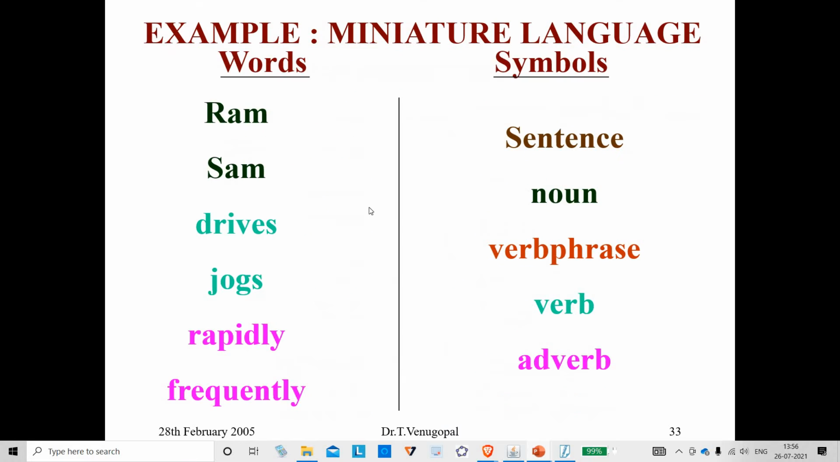So, this small language, Ram, Sam, drives, jogs, rapidly, frequently, how many different valid sentences can be there? Anybody? Only 6 words I have, and I have a specific order, noun, verb, adverb. How many different sentences can be there? Any guess? See, one is Ram drives rapidly, another Ram drives frequently, like that. How many options are there?